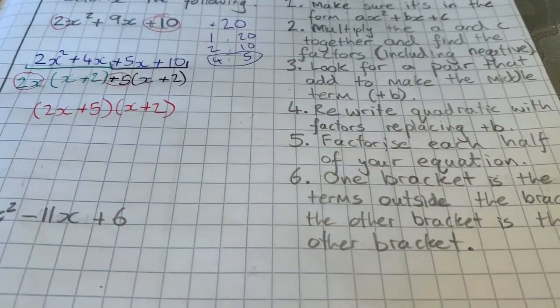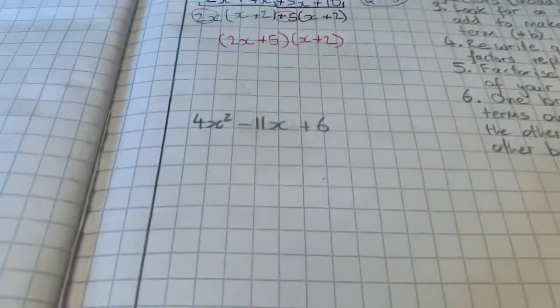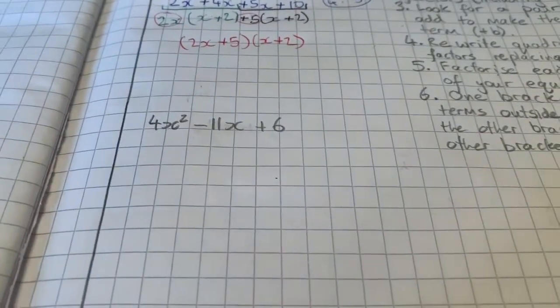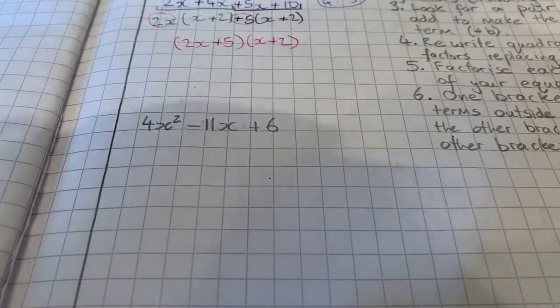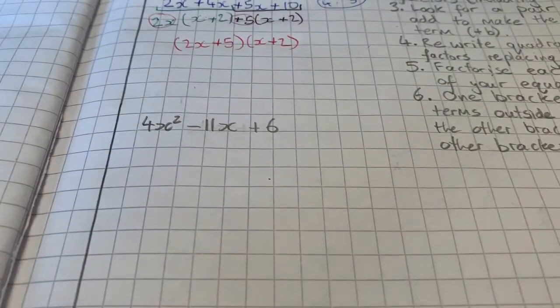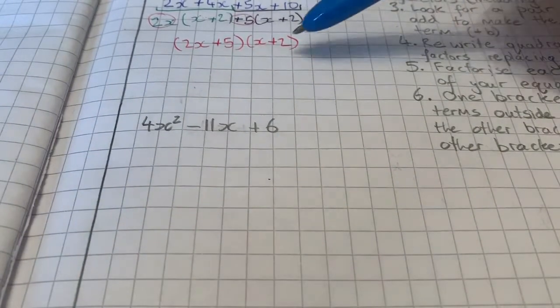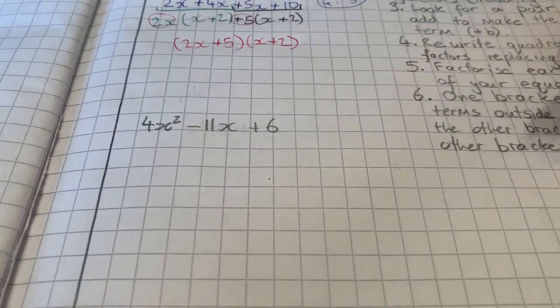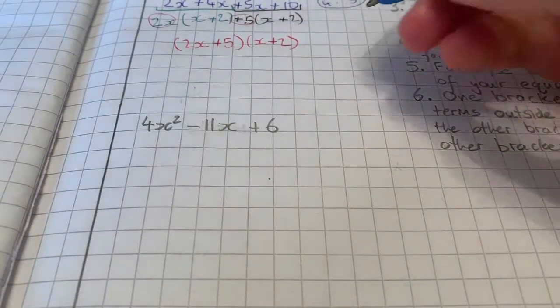So I'll do a second example, because I think this takes a little longer to understand than when the coefficient is 1. Start off again, it's in the correct form. I'll just talk through the steps, I won't keep going back to the list.